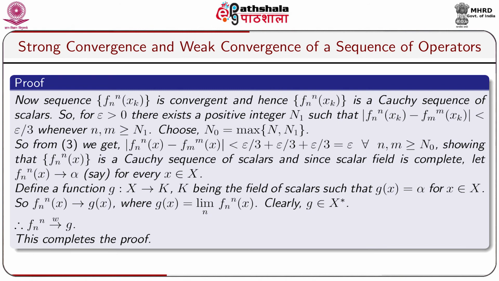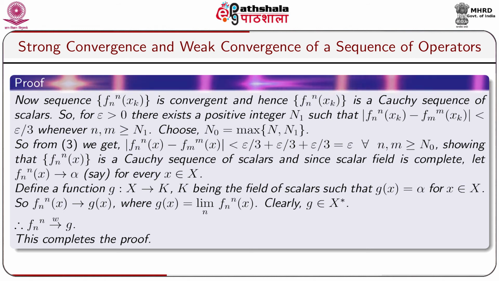Now, the sequence of functionals Fn(xk) is convergent and hence Fn(xk) is a Cauchy sequence of scalars. So, for epsilon greater than 0, there exists a positive integer N1 such that modulus of Fn(xk) minus Fm(xk) is strictly less than epsilon by 3 whenever n, m are greater or equal to capital N1. Choose n naught equal to max of capital N, N1. So, from equation 3, we get modulus of Fn(x) minus Fm(x) is strictly less than epsilon for all n, m greater or equal to n naught, showing that the sequence Fn(x) is a Cauchy sequence of scalars,